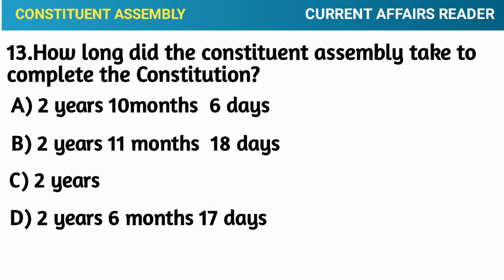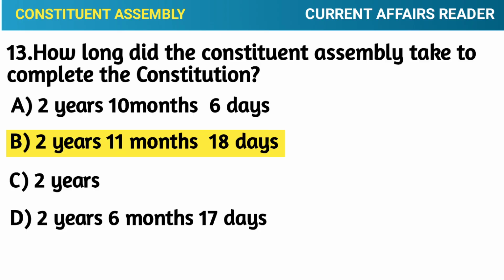Question number 13. How long did the Constituent Assembly take to complete the Constitution? Option A, 2 years, 10 months, 6 days. Option B, 2 years, 11 months, 18 days. Option C, 2 years. Option D, 2 years, 6 months, 17 days. Correct answer. Option B, 2 years, 11 months, 18 days.